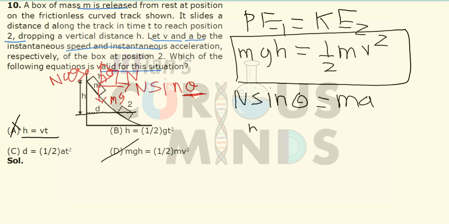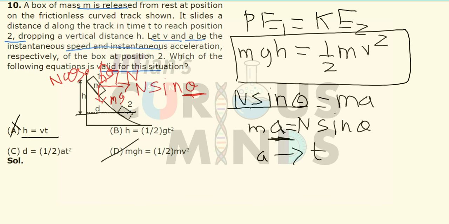Now theta varies with respect to time. So I can say that the acceleration is not a constant value, but depends on time somehow. It may be directly proportional to t, or to t square, or whatever it may be, but the acceleration is not constant, so I cannot apply this formula. So A is out of option.